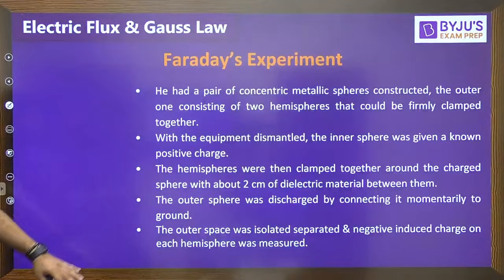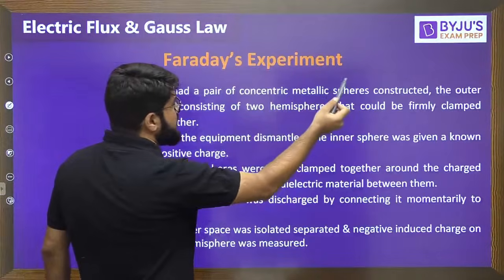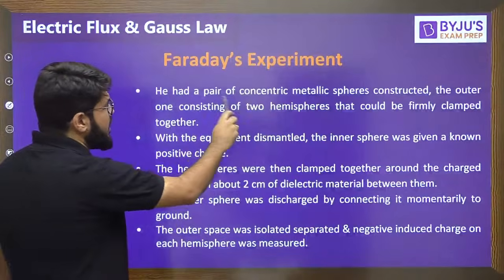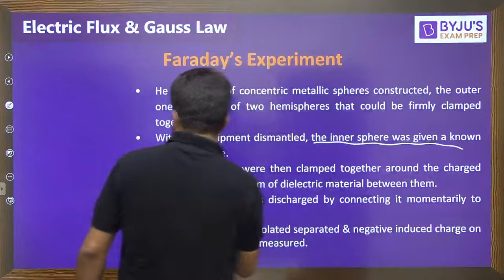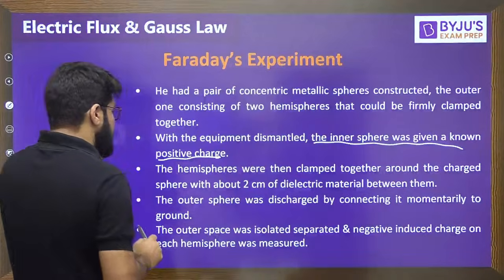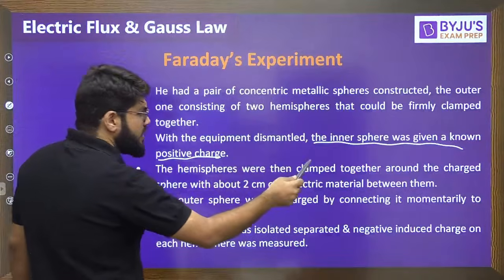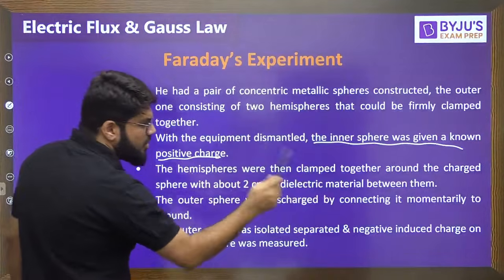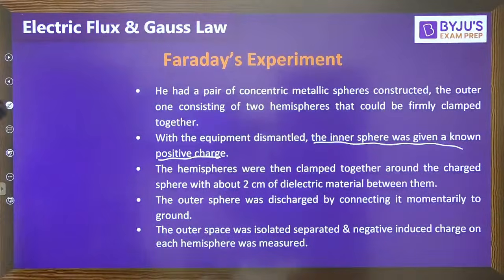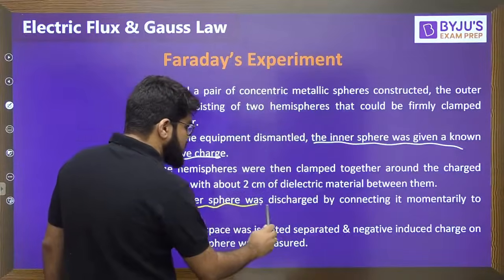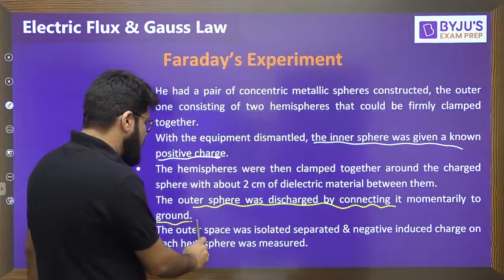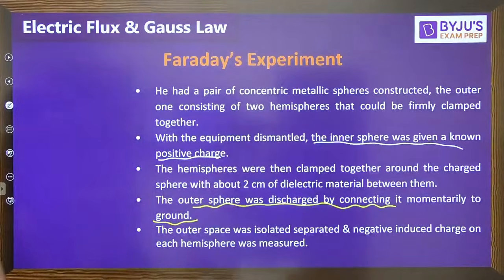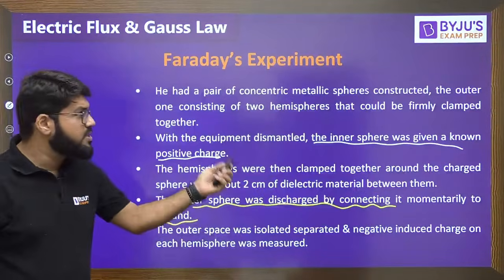Okay, so this is what I've already described. Faraday had a pair of concentric metallic spheres, the outer one constructed using 2 hemispheres, right? The inner sphere was given a known positive charge. The hemispheres were clamped together around the charged sphere with about 2 centimeters of dielectric material. The dielectric could even be air also. The outer sphere was discharged by connecting it momentarily to ground. It was grounded and hence it was discharged. The outer sphere was isolated and the negative induced charge on each hemisphere was measured.